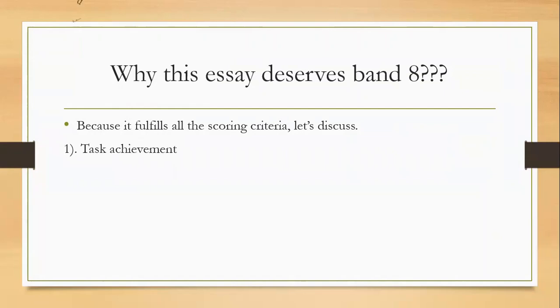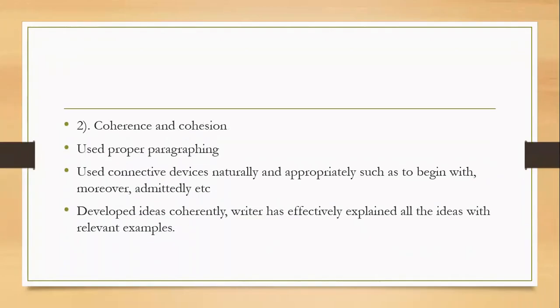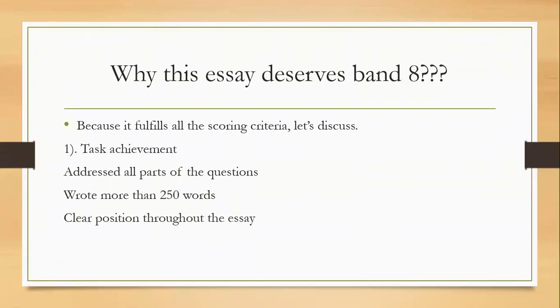First, task achievement. It addresses all parts of the question. In the question, if you remember, they had given us 2 sides, so we discussed 2 sides and presented ourselves. Secondly, we have written more than 250 words. Thirdly, we had a clear position throughout the essay.